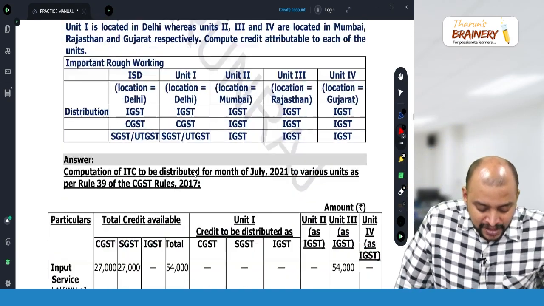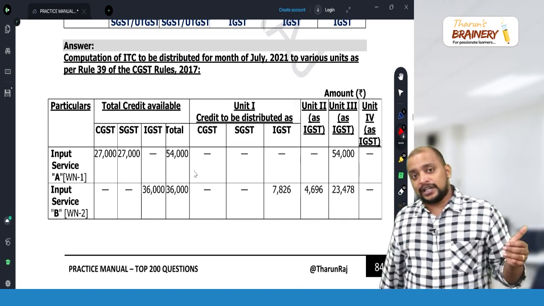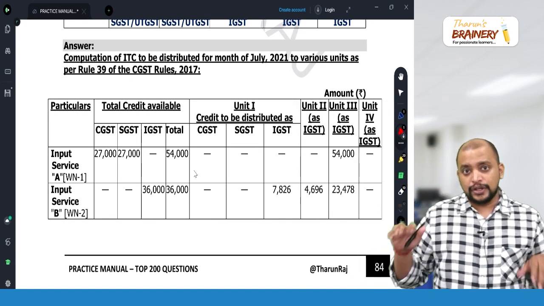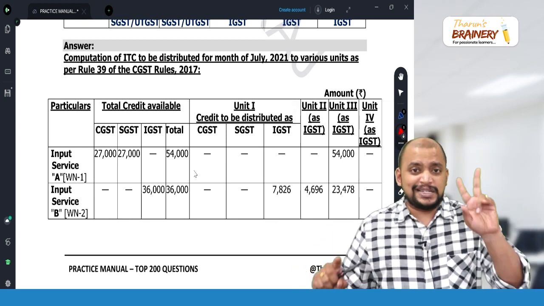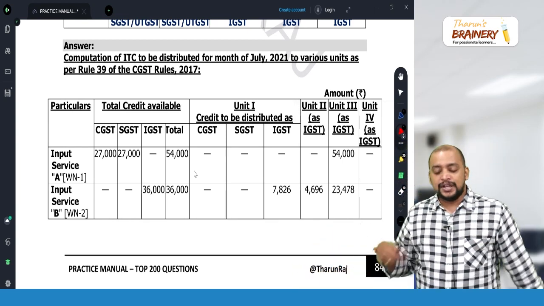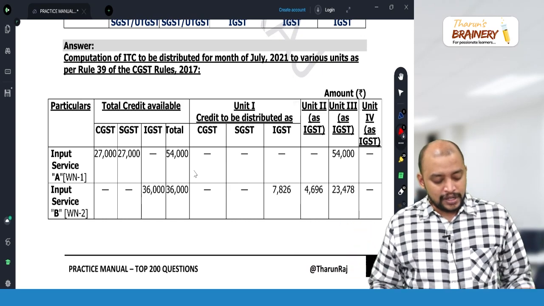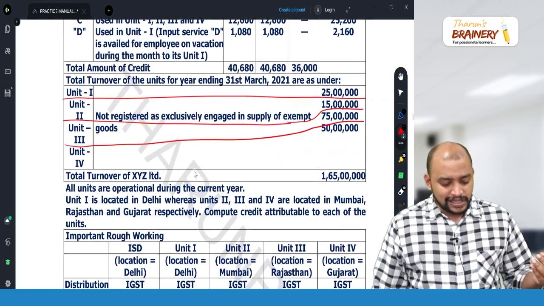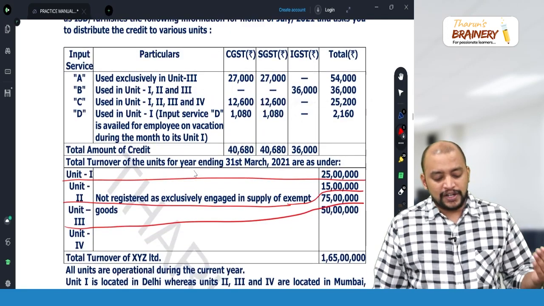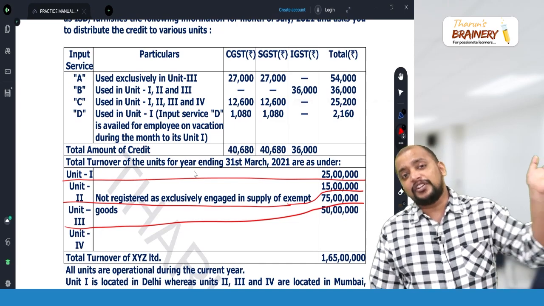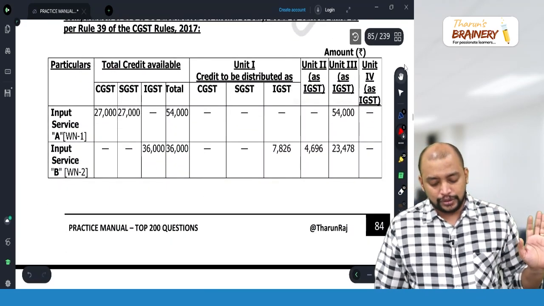So see the table. First, particulars, unit 1, unit 2, unit 3, unit 4. For unit 1, it will be CGST, SGST, IGST, 3 columns. For units 2, 3 and 4, only 1 column, IGST. Now, input service A. What is input service A? Used only for unit 3. So 27,000 and 27,000, so the full 54,000 is distributed to unit 3.